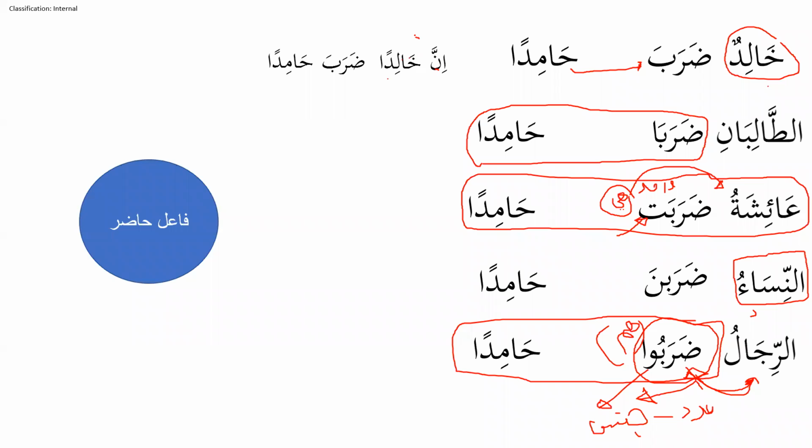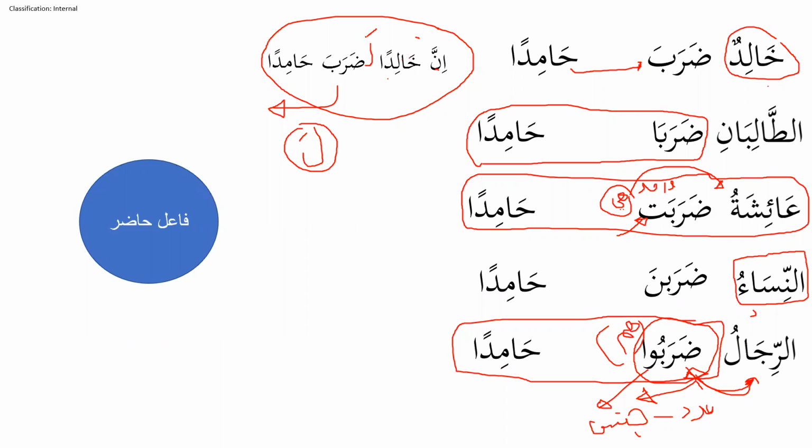Another thing, this is very important. Now we converted the sentence: inna Khalidan daraba Hamidun. Now if we want to use lam muzahlaka, which we use for lam ta'kid, so what will happen? Inna Khalidan la daraba Hamidan. This is one point. Said that this lam ta'kid will adjust on the khabar. So the khabar starting from daraba, so this lam will be lam muzahlaka.